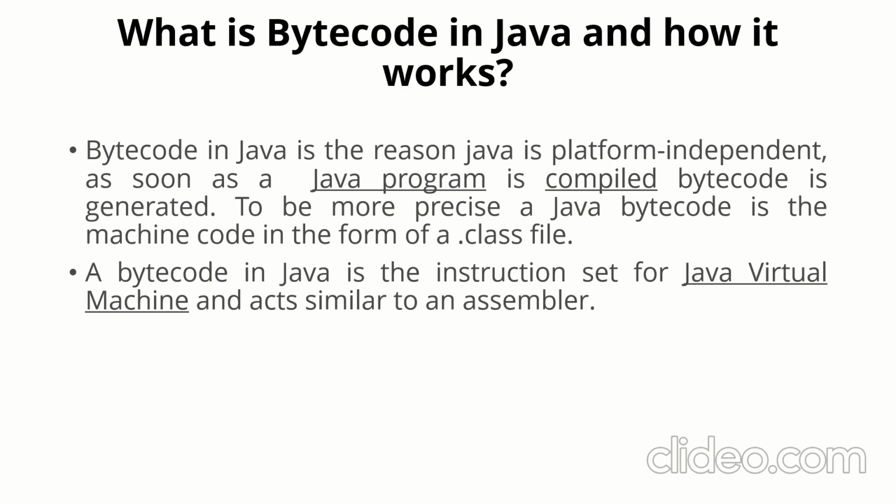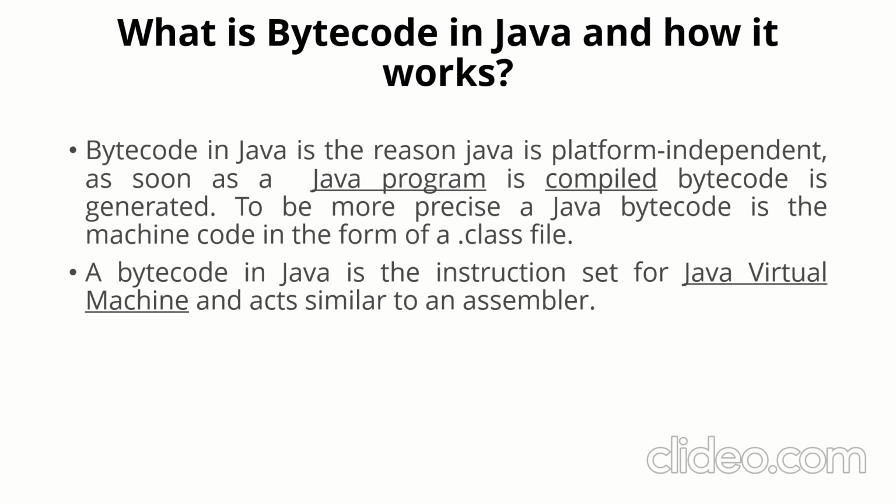We write source code, and all the programs which we write are known as source code, and the source code is compiled. A new file will be generated that's known as a class file, and that class file is bytecode. Bytecode in Java is like an instruction set for the Java virtual machine. Now we may have a doubt: what's the difference between machine code and bytecode?